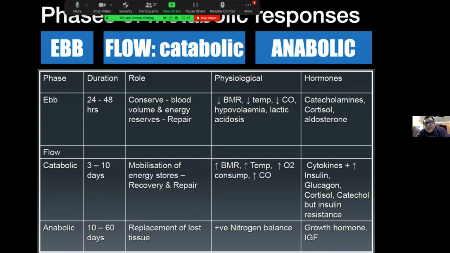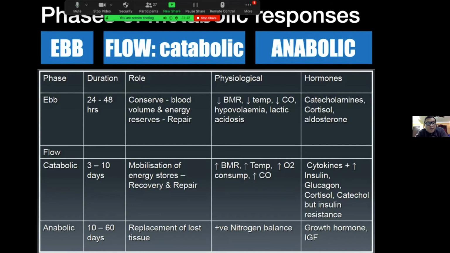The physiological responses that happen in the ebb phase are: decreased basal metabolic rate, decreased temperature, decreased cardiac output, hypovolemia, and lactic acidosis. So this is the stage of rest, or stage of survival, as I have already mentioned repeatedly. The hormones involved in the ebb phase are the stress hormones like catecholamines, cortisol, and aldosterone, that are released first immediately after any type of stress.